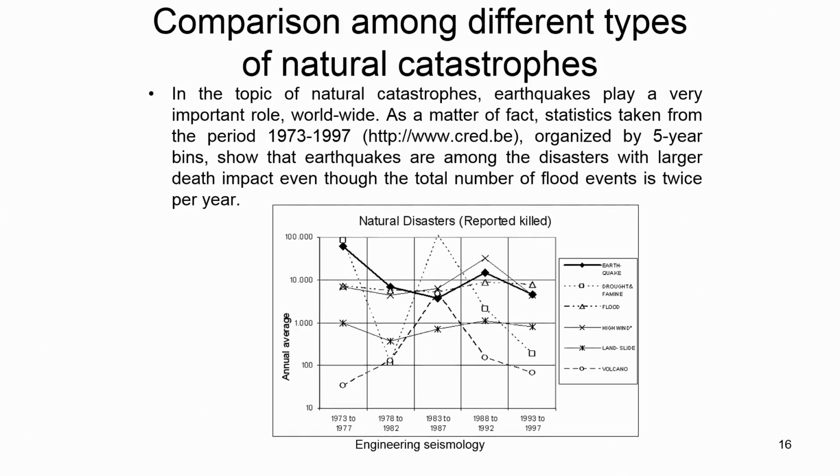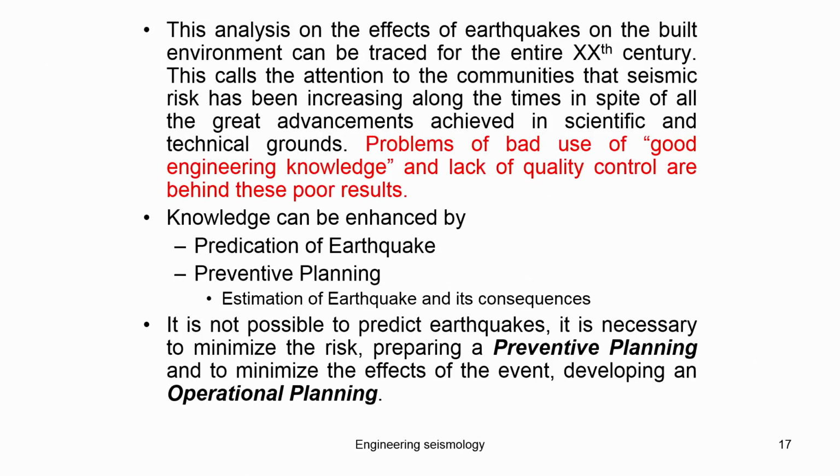The number of people who die remains almost similar since the beginning. In fact, it increases with time.